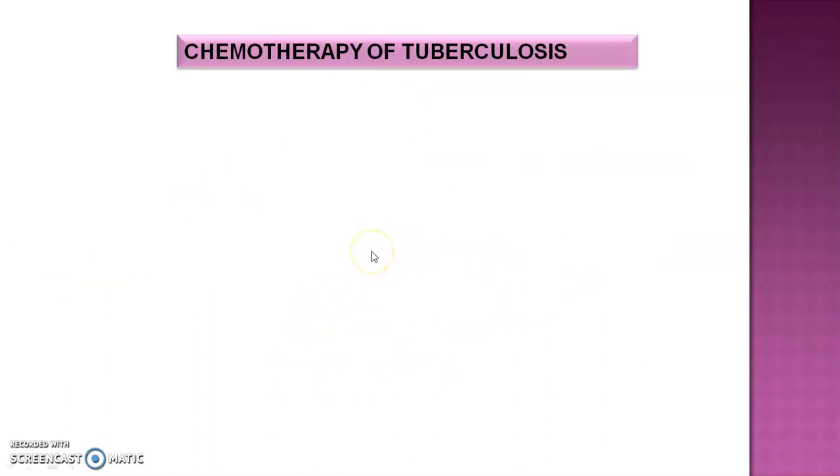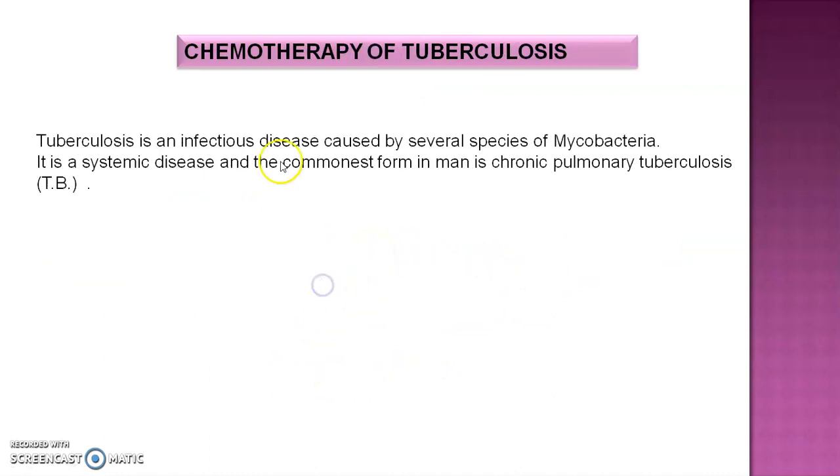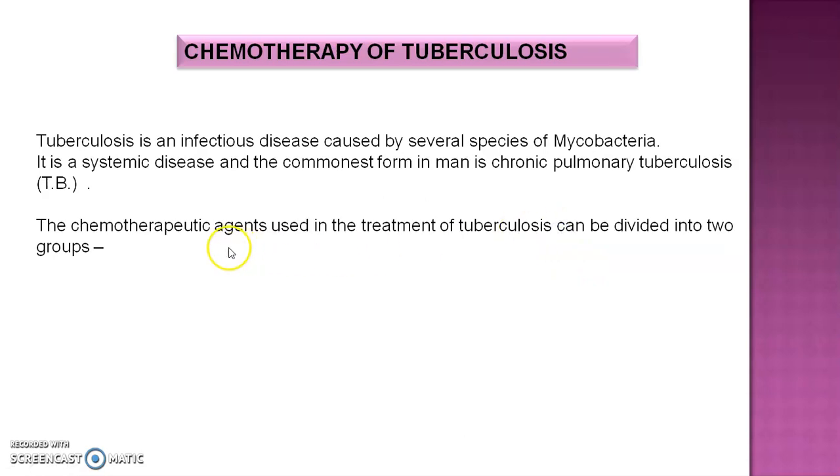Then we move towards the chemotherapy of tuberculosis. Tuberculosis is an infectious disease caused by several species of mycobacteria. It is a systemic disease and the commonest form in man is chronic pulmonary tuberculosis, that is TB.